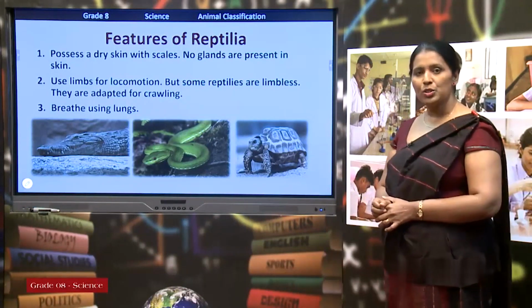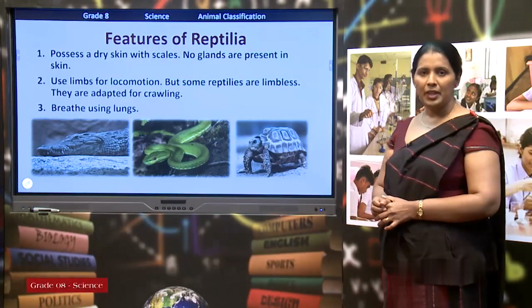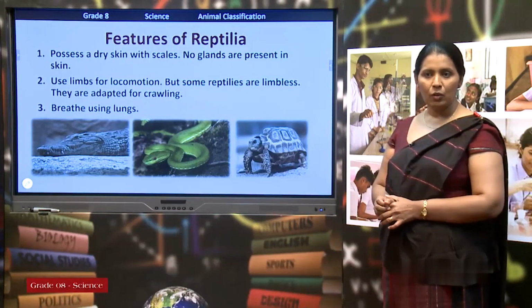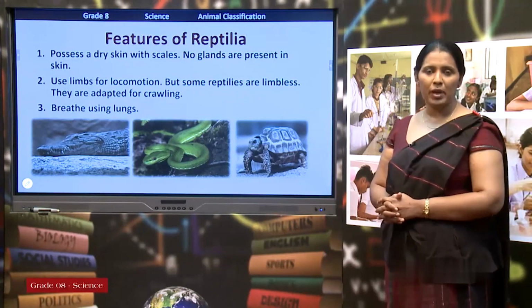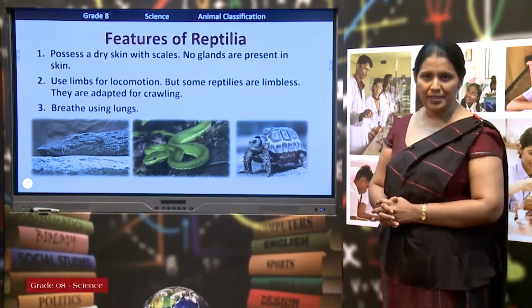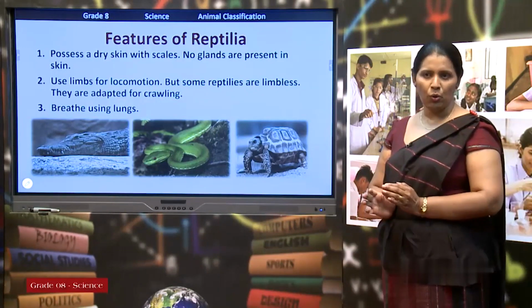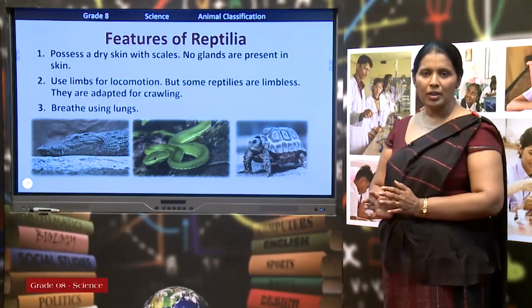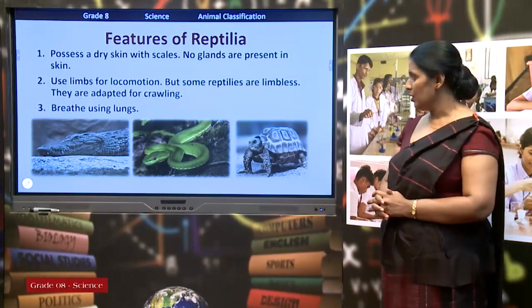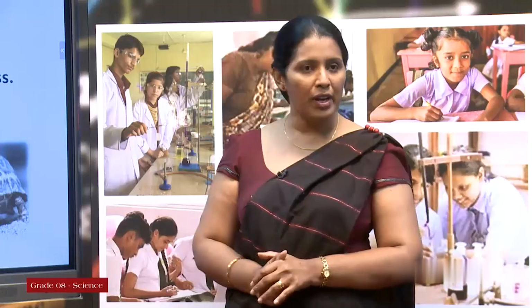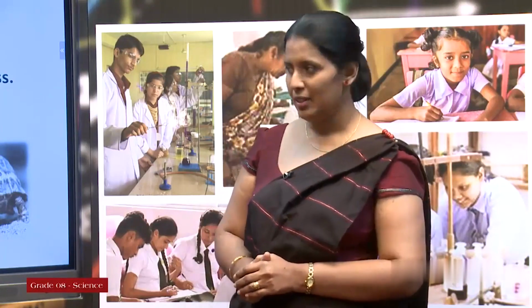They have lungs for respiration. They don't have gills, although they are living in water. Sometimes you might have seen water snakes. That is for a short period of time. Water is not necessary for completing the life cycle. So, they have only lungs for their breathing. Okay.